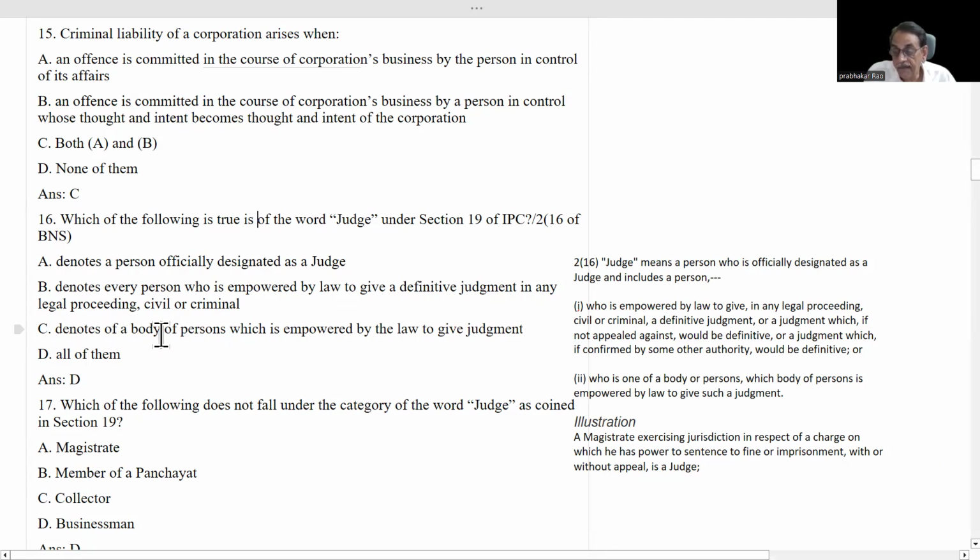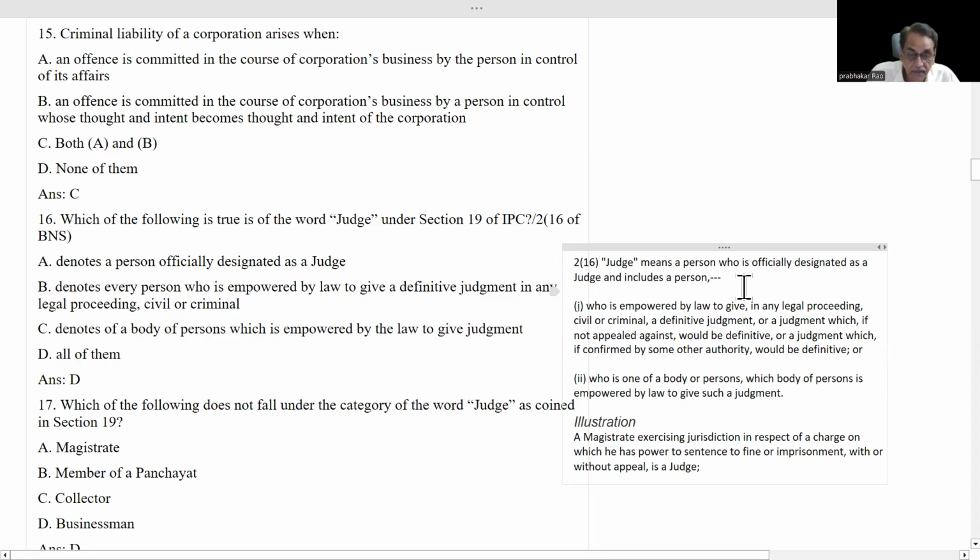C: Denotes a body of persons which is empowered by the law to give judgment. D: All of them. Answer is D. The reason is, once you go through section 216 of BNS and the definitions, you can understand, because all these things have been brought from there itself. He did not add even a single word on his own.